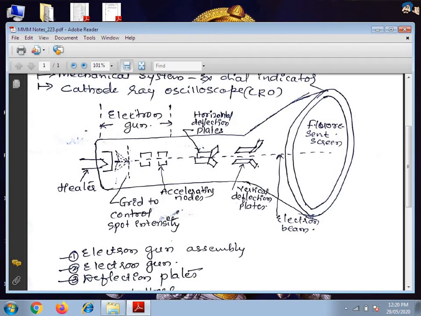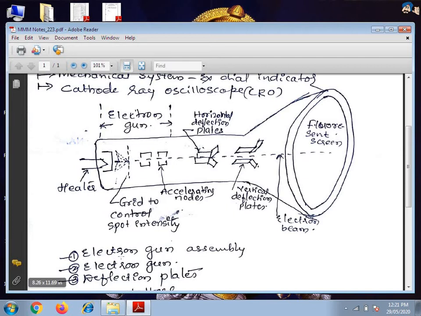The intensity of the electron beam depends on the number of electrons emitted from the cathode. The grid controls the electrons emitted from the cathode, and hence the intensity is controlled by the grid. The electrons passing through the grid are accelerated by the accelerating anodes.